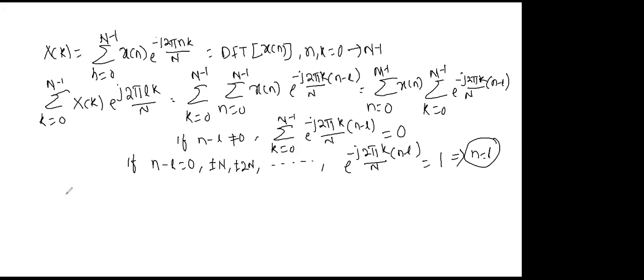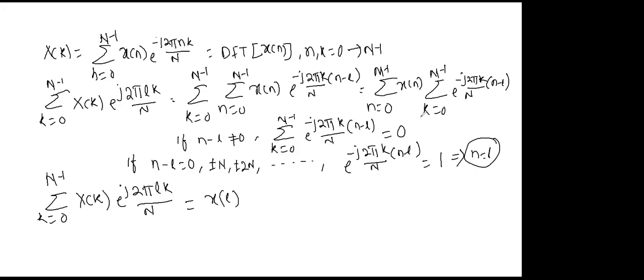I can write like this: summation of k from 0 to n minus 1, x of k e to the power j 2 pi lk by n equals, now see, it is 0 to n minus 1, but n equals l, a single point, not required. Out of the 0 to n minus 1 points, we want n equals l, a single point. So this whole will change to a single point x of l, because n equals l. Multiply summation of k from 0 to n minus 1, and this value equals 1.